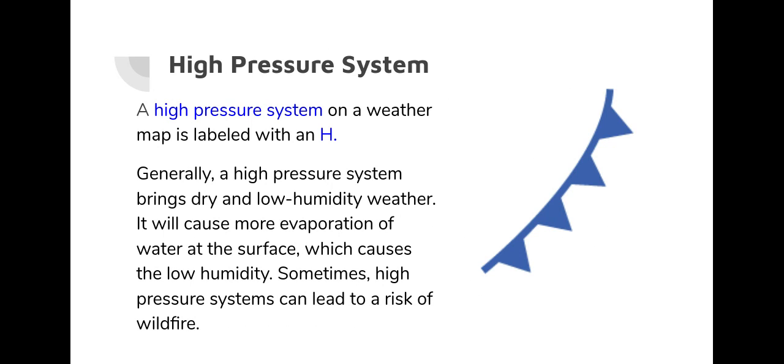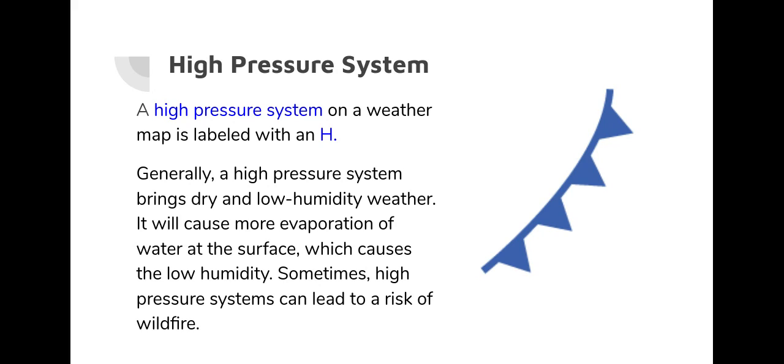So let's talk about how a high pressure system looks on the weather map. A high pressure system on a weather map is usually labeled with an H, a blue H, or this symbol here, which is a line with triangles on it. And that shows a high pressure system. Generally it is blue, and a high pressure system brings dry or low humidity weather.